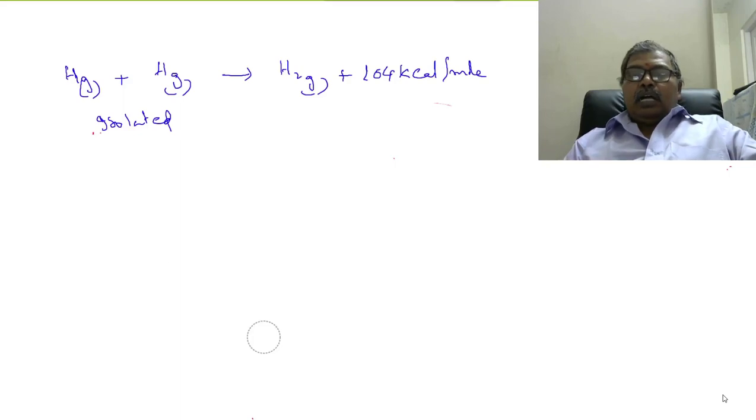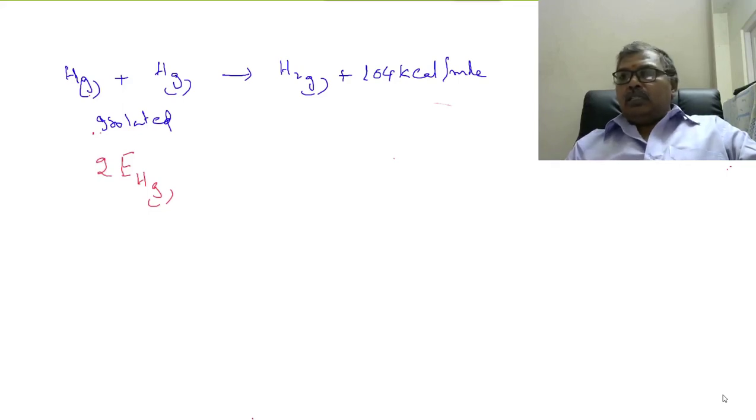So consider this as the system. Now hydrogen atoms also possess energy. The energy possessed by a hydrogen atom is represented as EH. So what is the total energy of uncombined hydrogen atoms? Let us suppose 2 into EH.